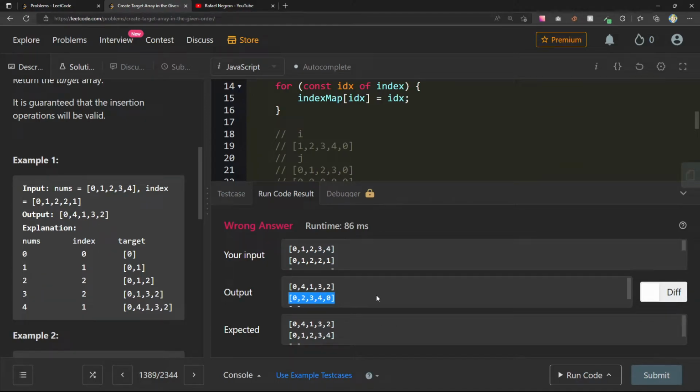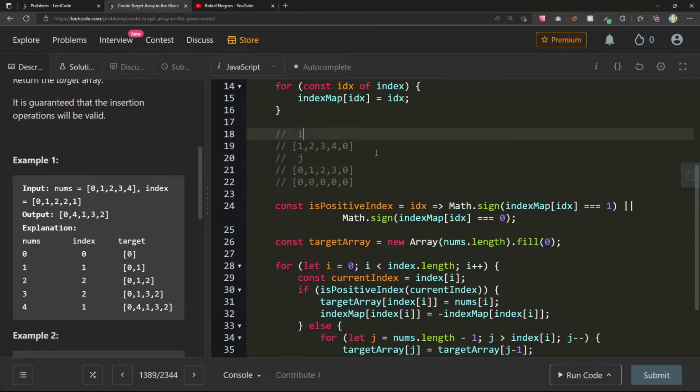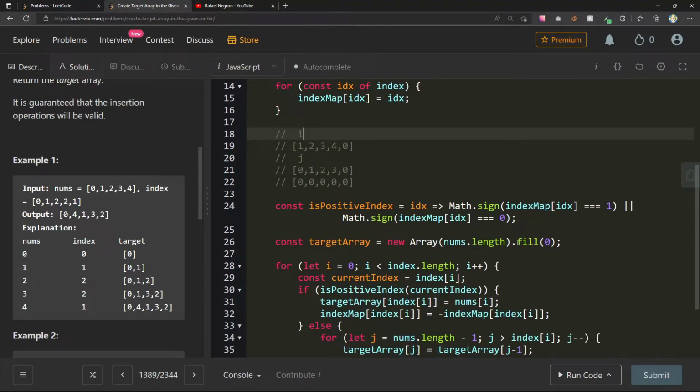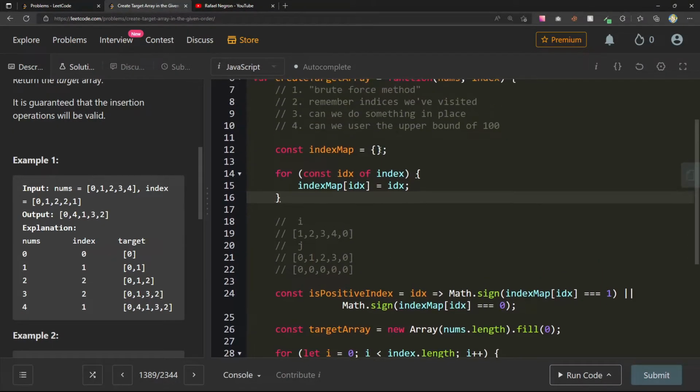So same thing on top. We still get the same thing as before. Now this next one is messing up. So let's see. Okay, so also things are in duplicate. We have multiple indices.